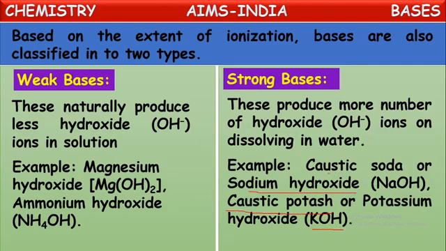Sodium hydroxide is commonly known as caustic soda. These are examples of strong bases. When you dissolve these bases into water, almost all the molecules split into respective ions. That means positive and negative ions are formed from their molecules. So these are called strong bases.